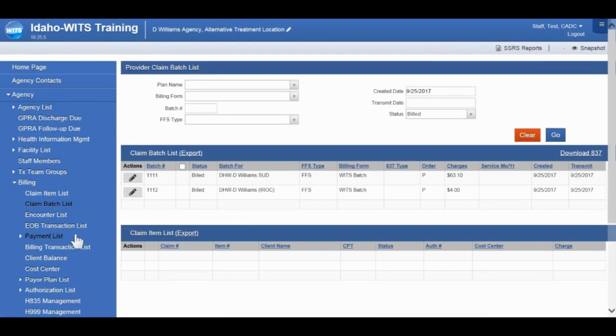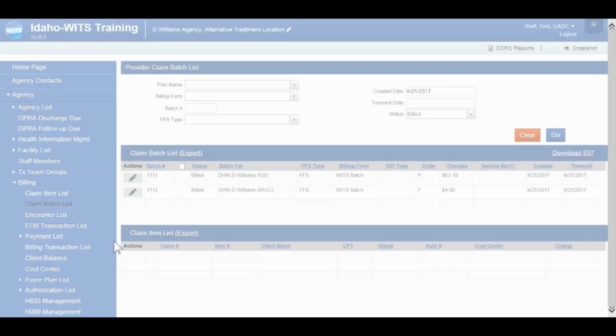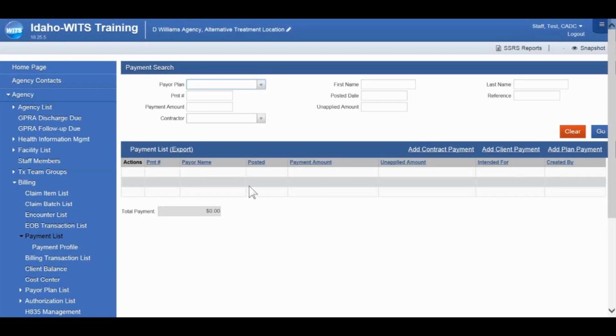So for viewing payments, we have 3 options: the payment list, EOB transaction list, and the billing transaction list. We'll start at the payment list. Again, you're met with some fields you could populate with information for searching.